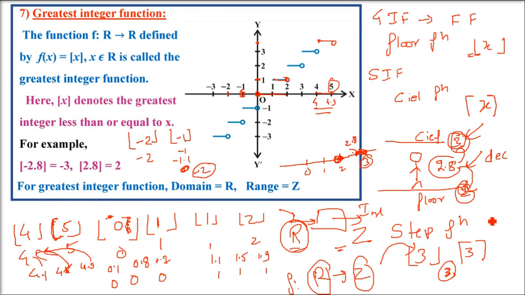We always take the lower value, or the floor. So for -1.5 it will be -2. For -1.7 it will be -2. So always between -2 and -1, it will be -2. But -1 is not inclusive because -1 will go for -1 to 0. -1 is not included.